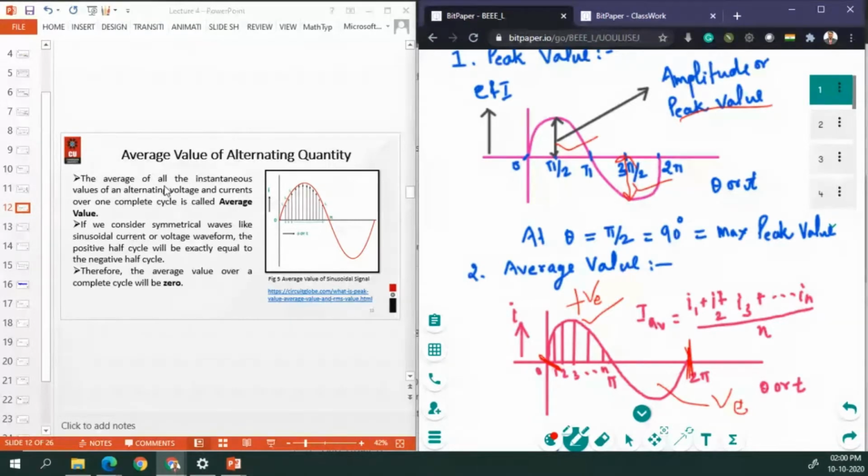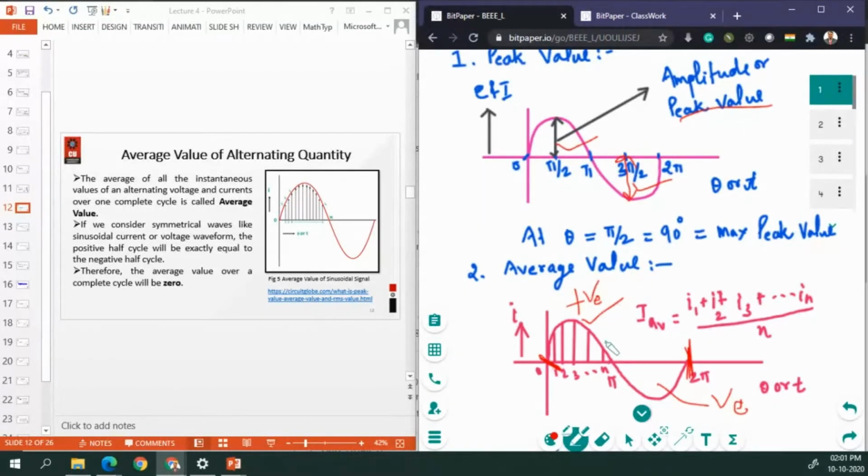The average of all the instantaneous values of the alternating voltage and current over one complete cycle is called the average value. If we consider a symmetrical wave like a sinusoidal current or voltage waveform, the positive half cycle will be exactly equal to the negative half cycle. Therefore, the average value over the complete cycle will be 0.